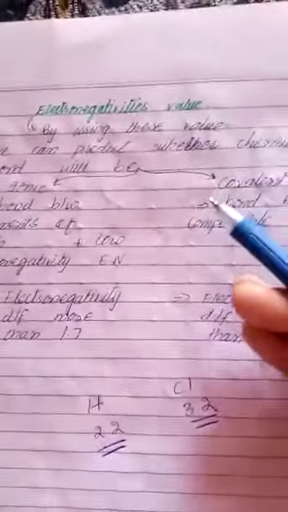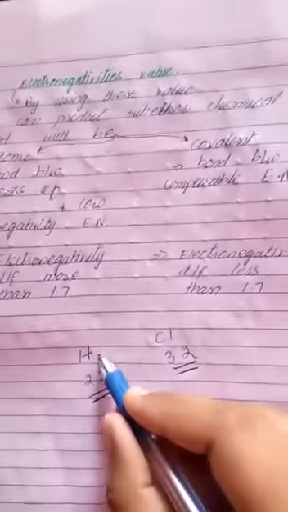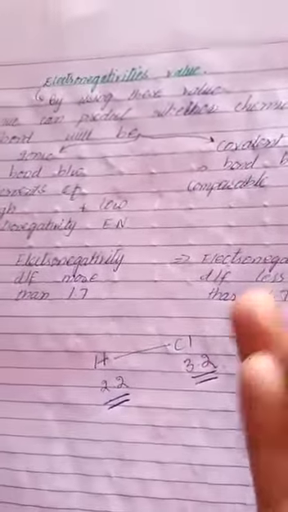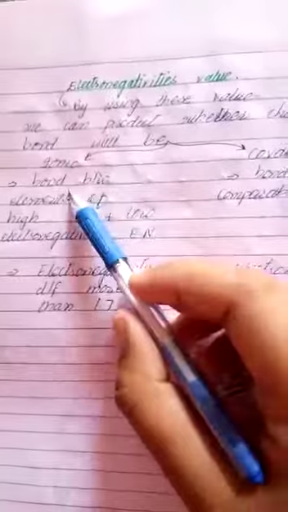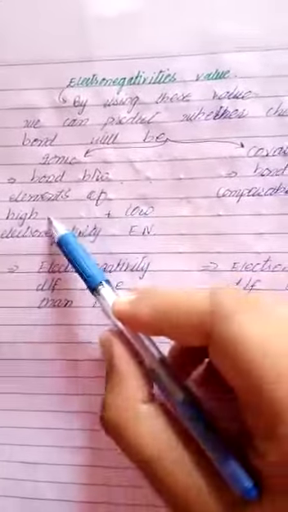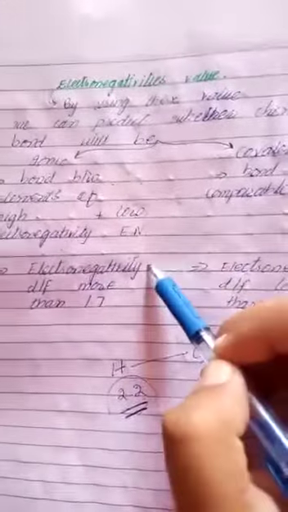By using these electronegativity values, we are able to predict whether the chemical bond will be ionic or covalent. We can check whether the bond formed in HCl is ionic or covalent with the help of these values. A bond between elements of high electronegativity and low electronegativity will be an ionic bond.